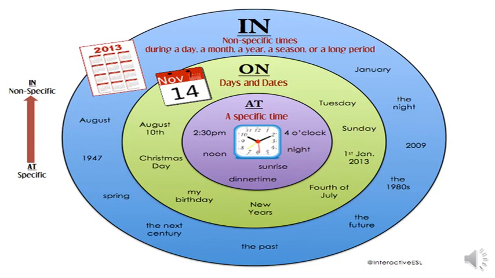For example, let's say the 4th of July. All these dates are used with on. While in is less specific. It's used with some months, with years. It's always from specific to not that specific, from at to in. You may have a look at this one, and there are many other situations where you can use prepositions.